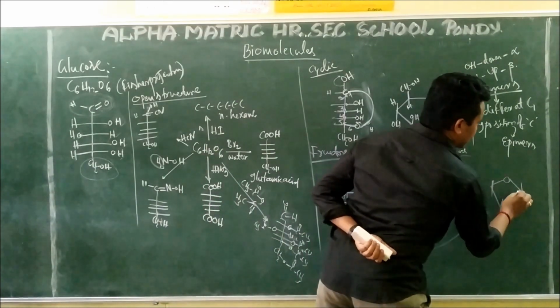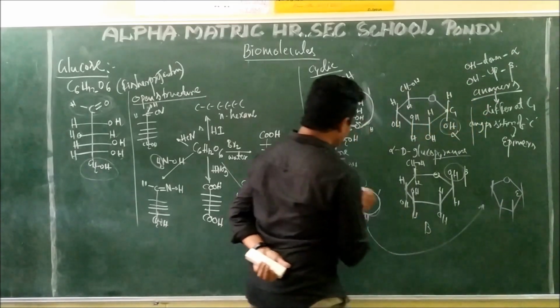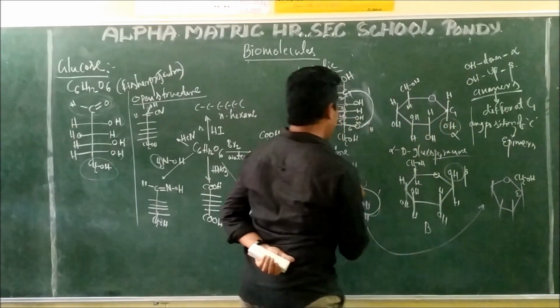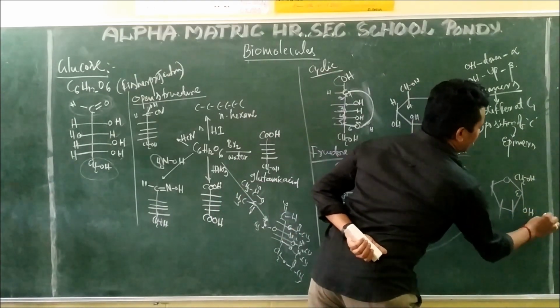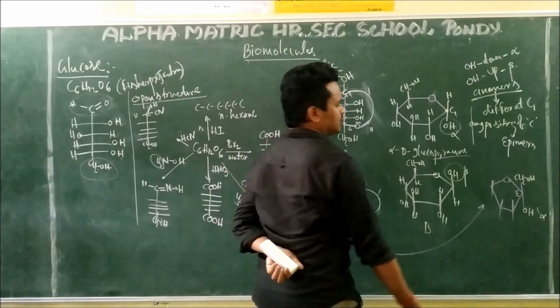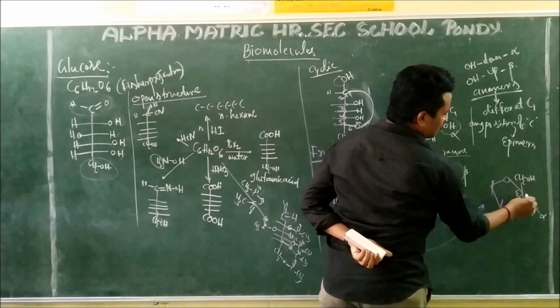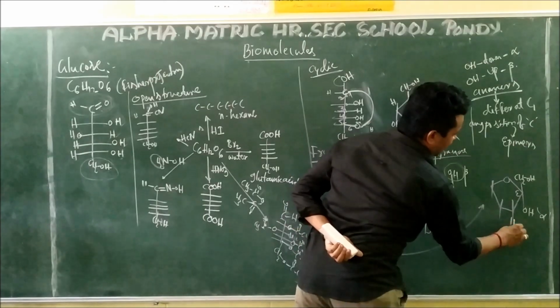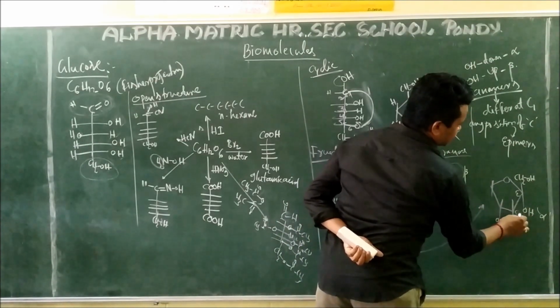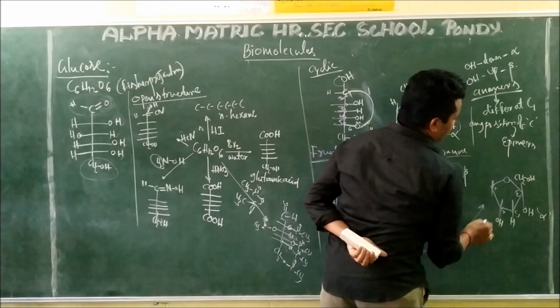So this is coming as the C2 carbon, here C1, with CH2OH here, and OH will be down. I am writing the alpha form: OH down is alpha-D-fructofuranose. And remaining, the third position H will be down, the remaining all OH. This is C2, C3, C4, C5.